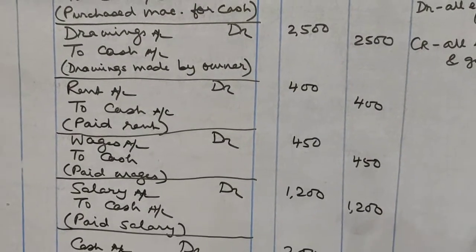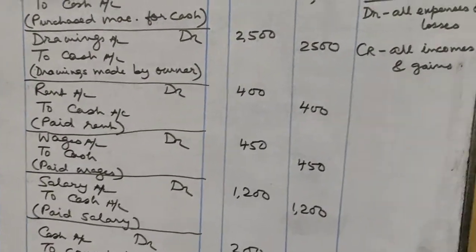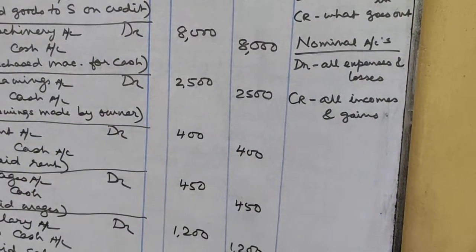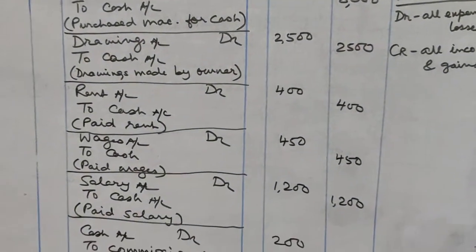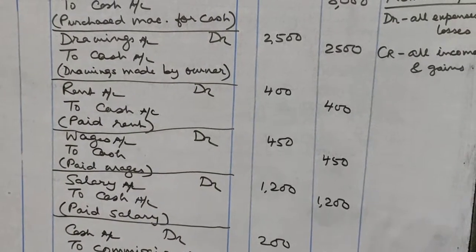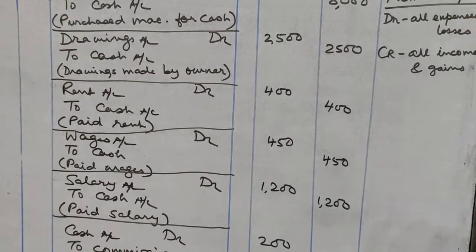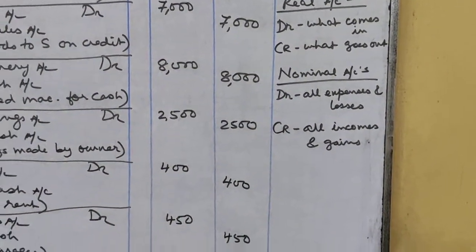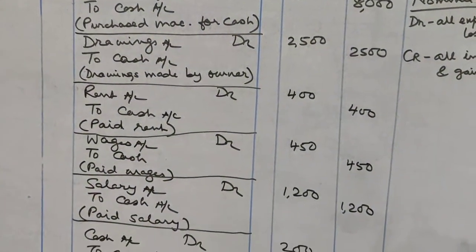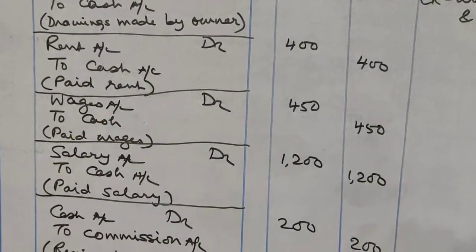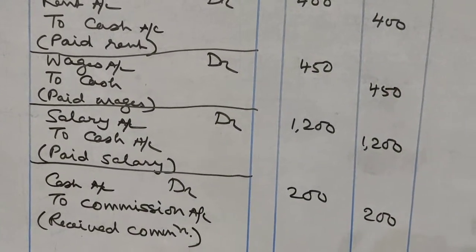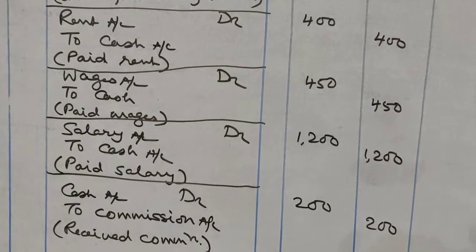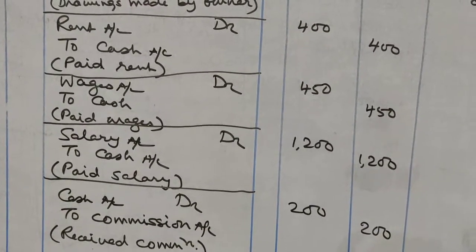The next is paid salary. Here again salary is nominal account, debit all expenses and losses and credit all incomes and gains. So salary is the expense. So salary account will be debited. And what is going out of the business? Cash account. Cash is real account, credit what goes out. So cash account will be credited. So the journal entry will be salary account debit to cash account 1200.